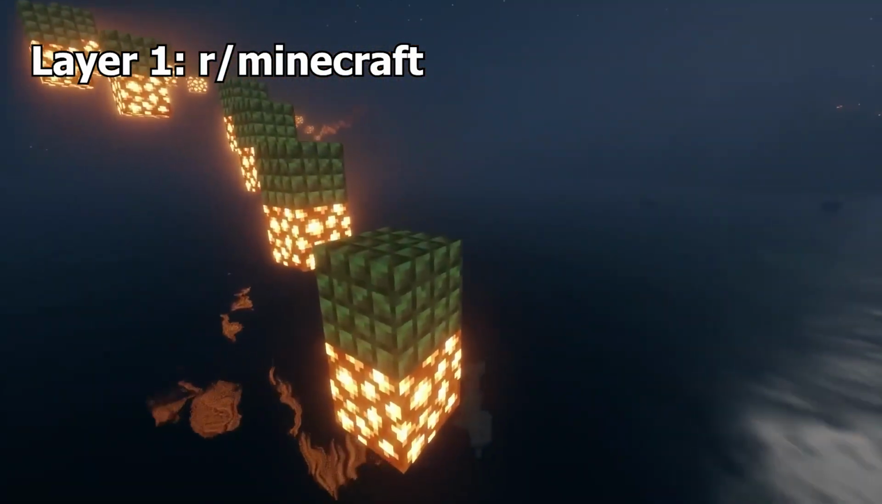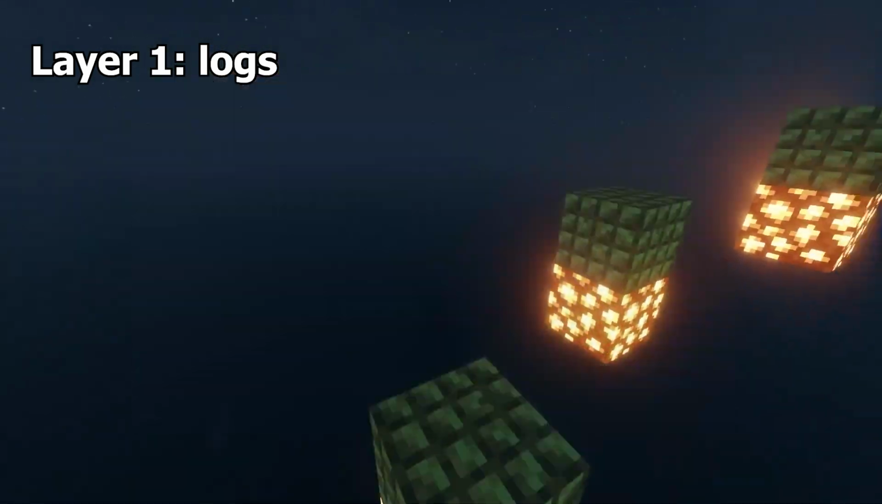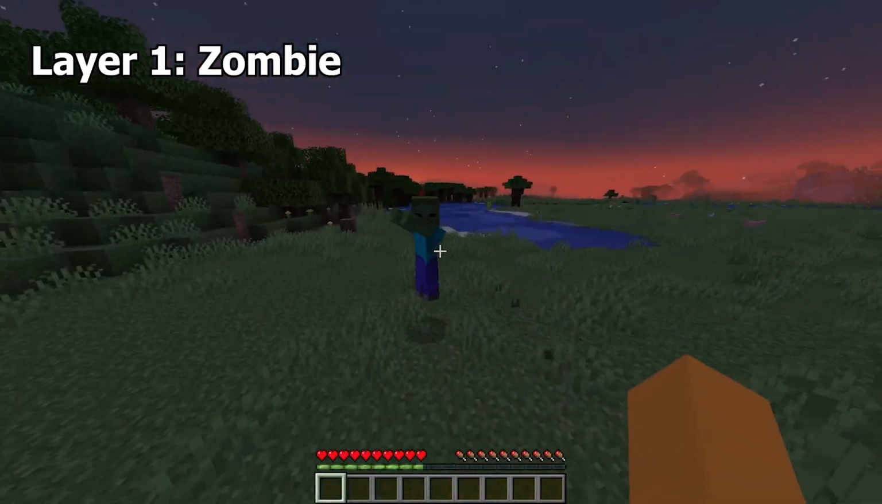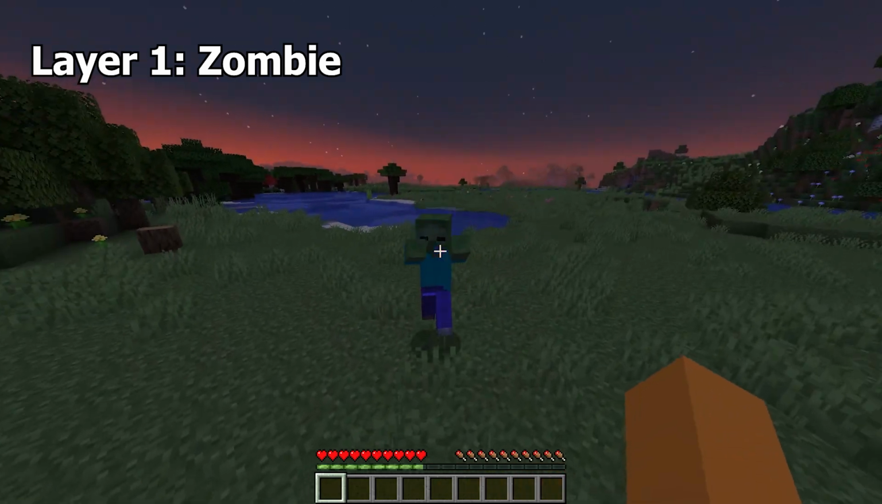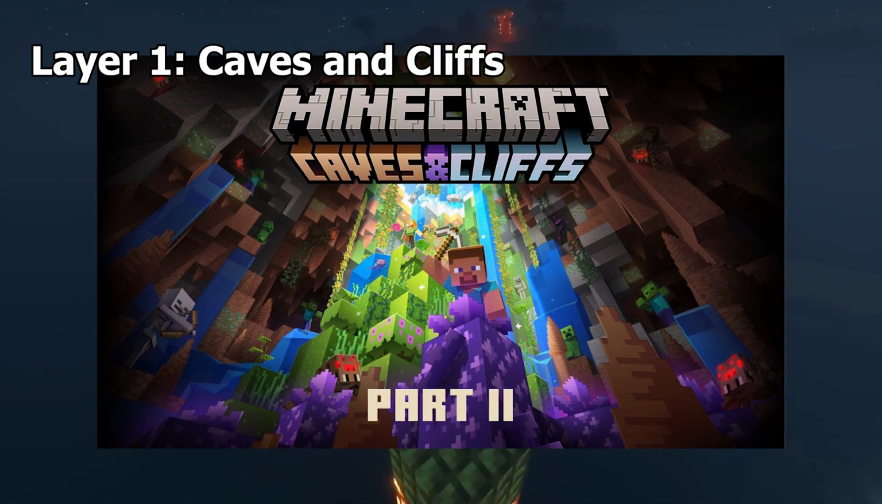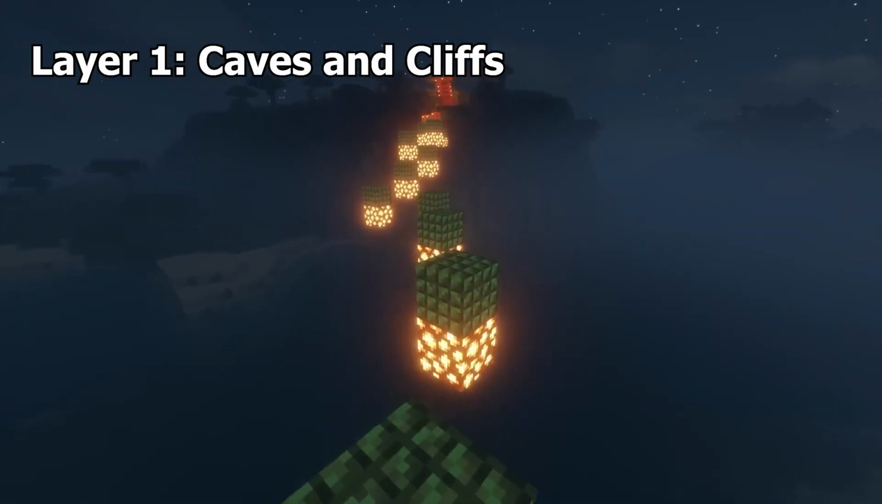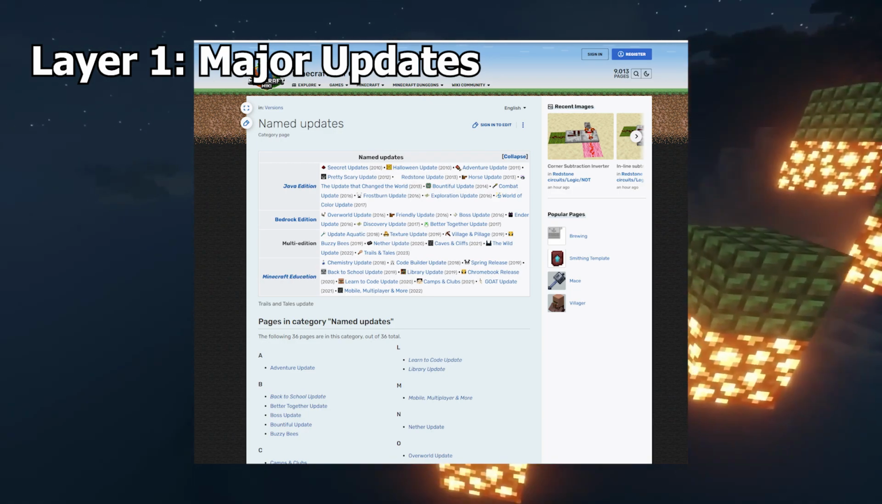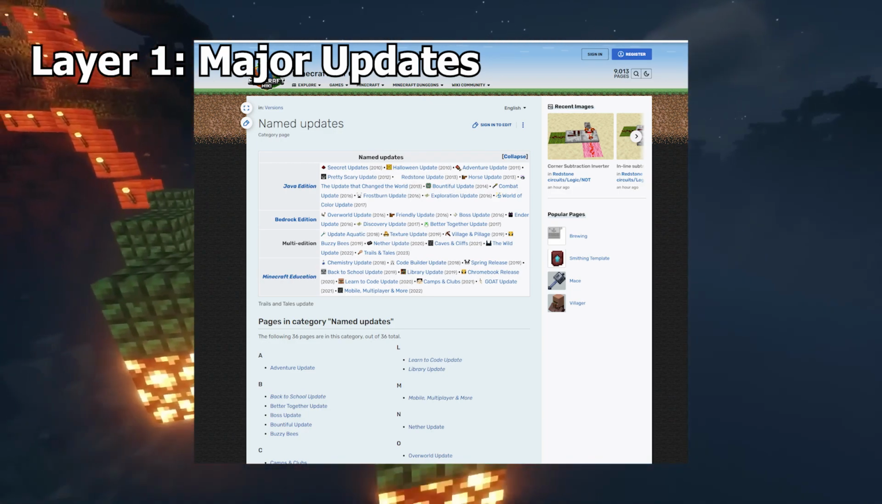r/Minecraft, the Minecraft subreddit. Logs. Trees? Zombie, a hostile mob that spawns in dark areas and attacks villages and the player. Caves and cliffs, one of the most recent updates as this video has been released, majorly overhauling world generation. Major update. Major updates add things such as new mobs, biomes, and blocks with new functions to the game.